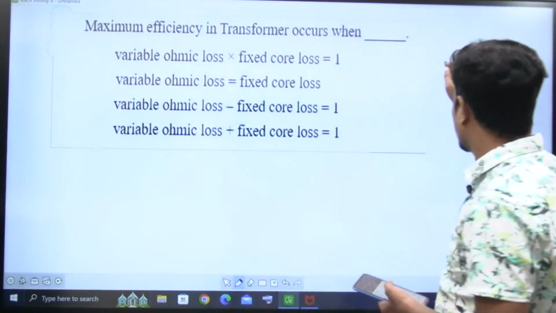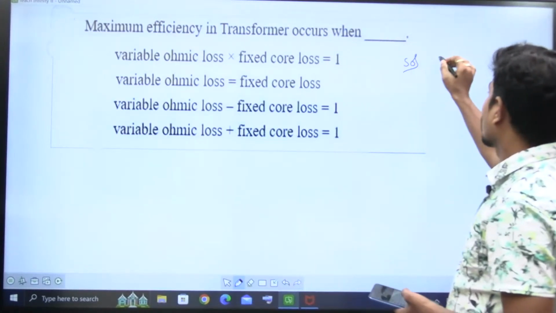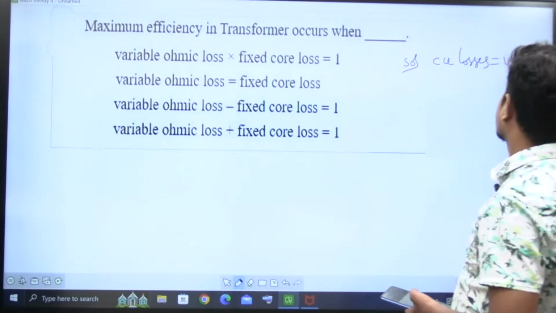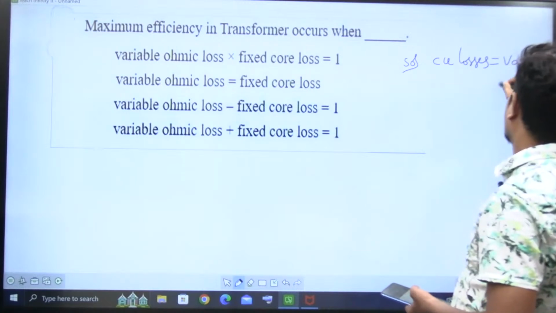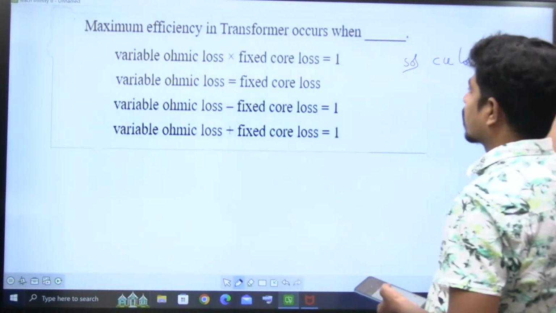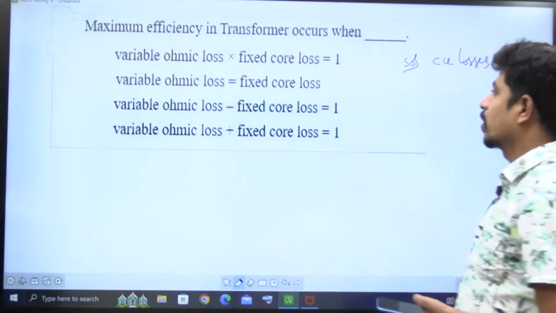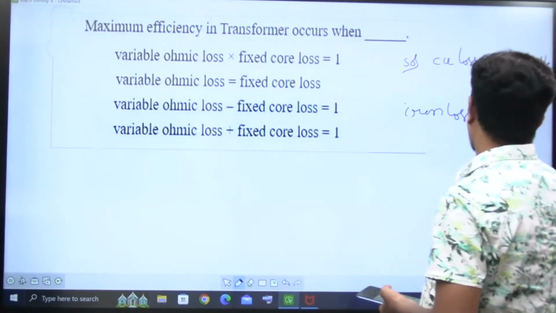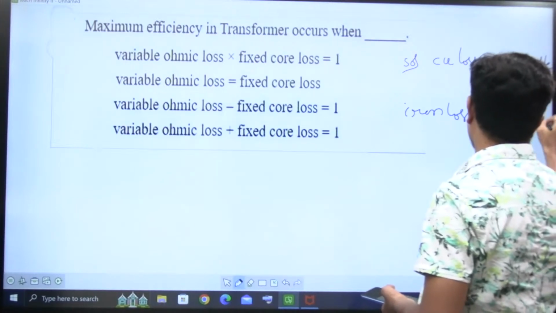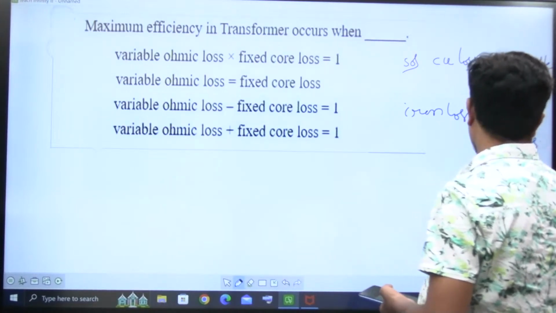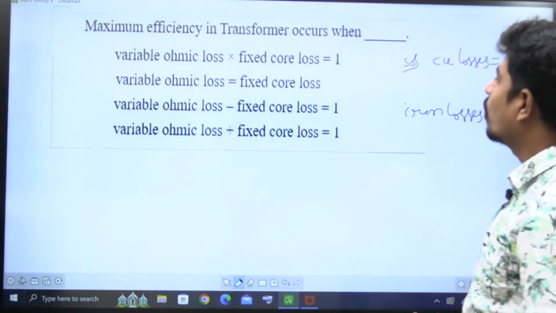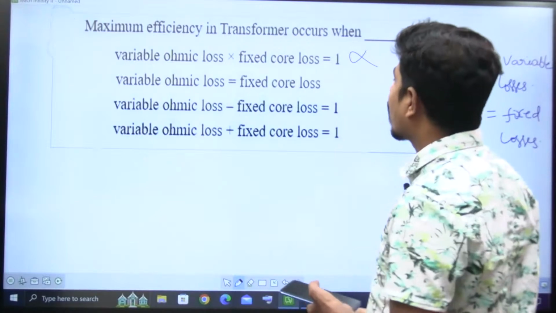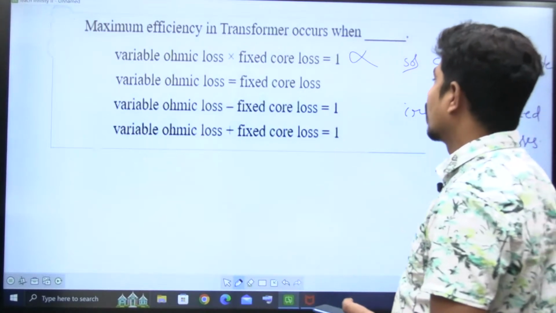Every transformer is going to have two types of losses. One is copper losses. Copper losses are also called variable losses. The second type is iron losses. Iron losses are also called fixed losses because these are not going to depend on load. Variable ohmic loss is equal to fixed core loss.